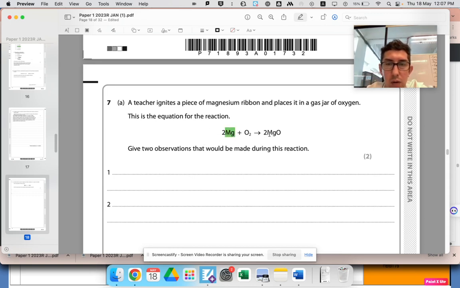Well, we're going to form magnesium oxide. So what does that look like? Magnesium is a silvery metal, and oxygen is a colorless gas. And magnesium oxide, of course, this is one of the practicals that you're actually meant to do in amount of substance. That's when we do it. So magnesium oxide is a black solid, I think.